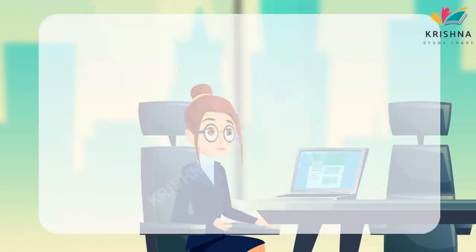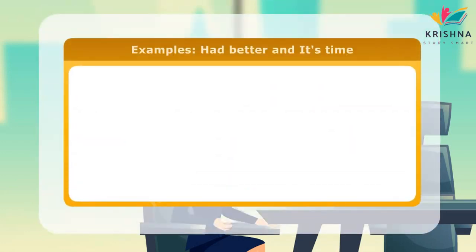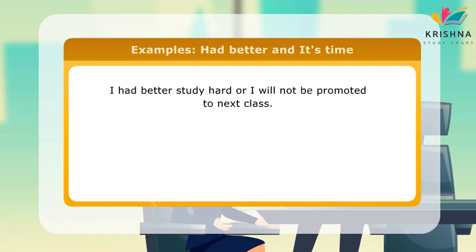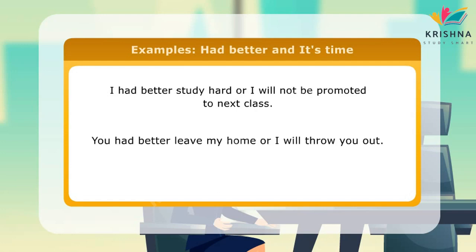Here are few more examples of use of had better and it's time in sentences. I had better study hard or I will not be promoted to next class. You had better leave my home or I will throw you out.